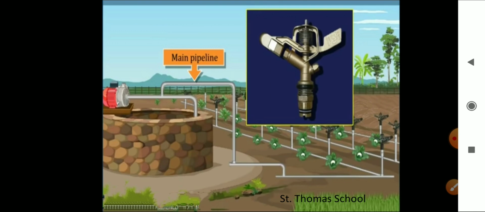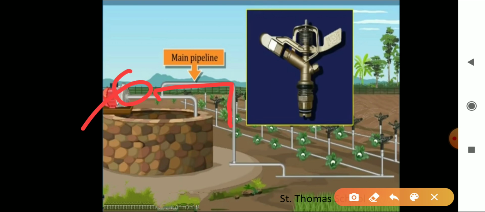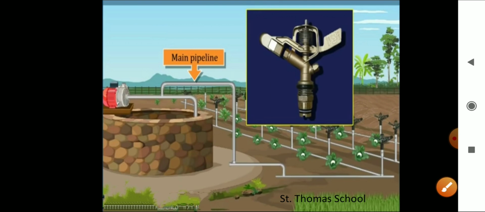What will happen when the water is allowed to flow through this main pipe? Understood? Under pressure with the help of the pump, it escapes from the rotating nozzles. So it gets sprinkled on the crop as if it is raining. जैसे बारिश होती है, वैसे ही ये पानी will sprinkle over the crop as if it is raining.